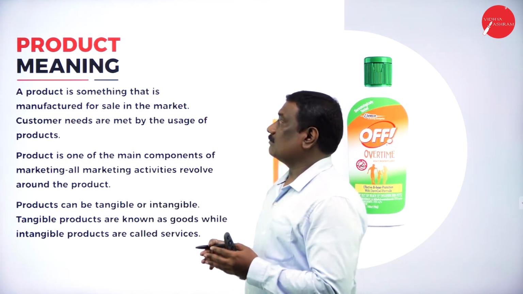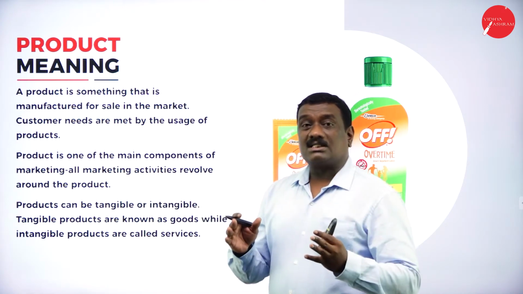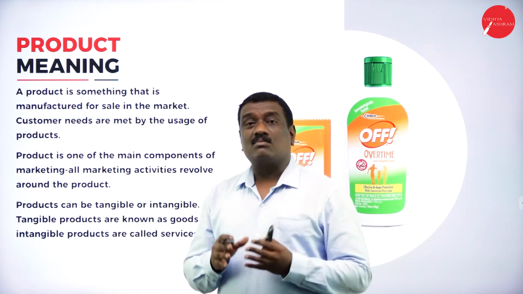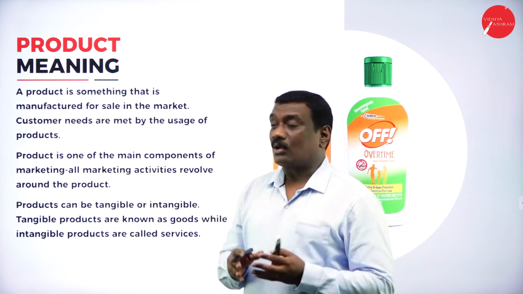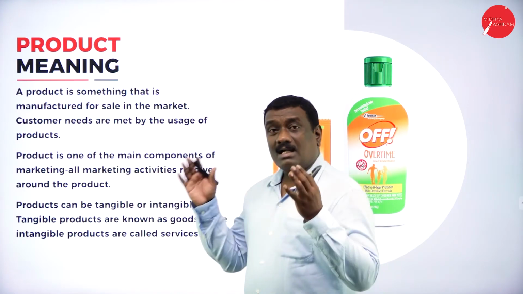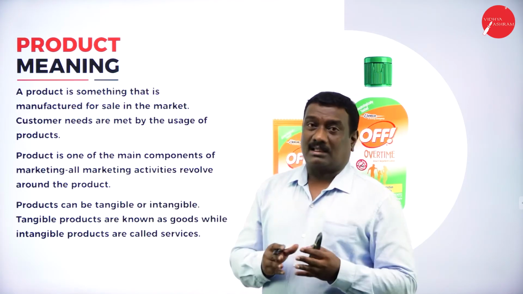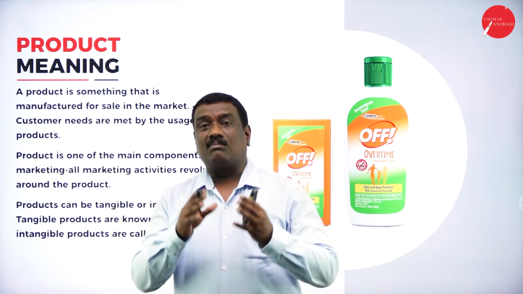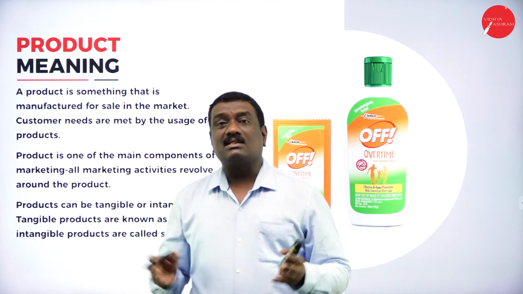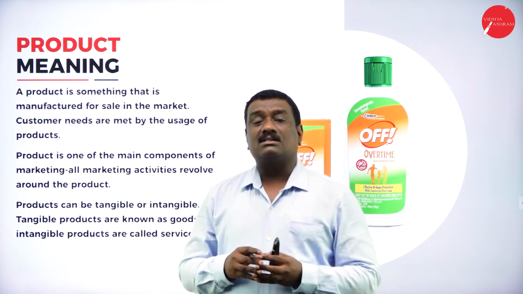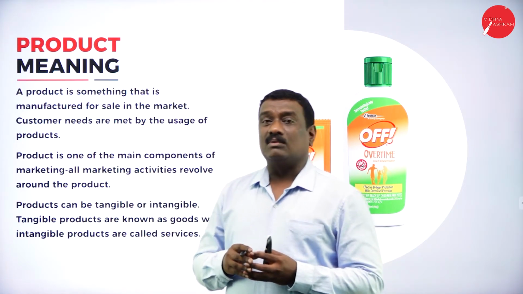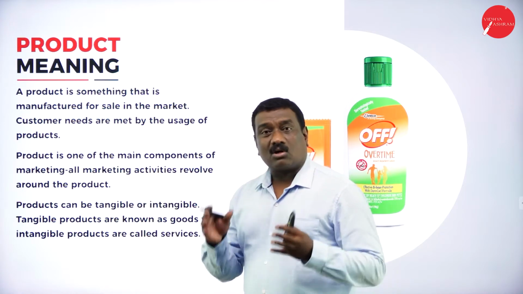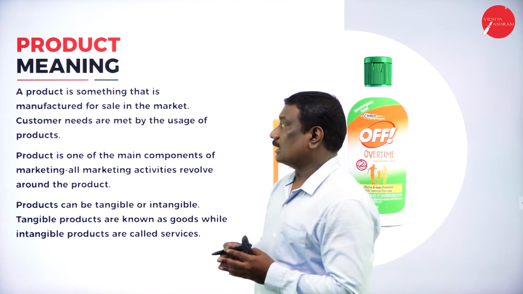So product is something which has been manufactured. A product has to be manufactured or it has to be produced, right? And that product will be sold in the market. So any product you take or commodity, as I told you, it is a bundle of utilities where it satisfies the human wants or the needs of the customer or the consumers. And that will be manufactured or produced and that will be sold in the market, right?